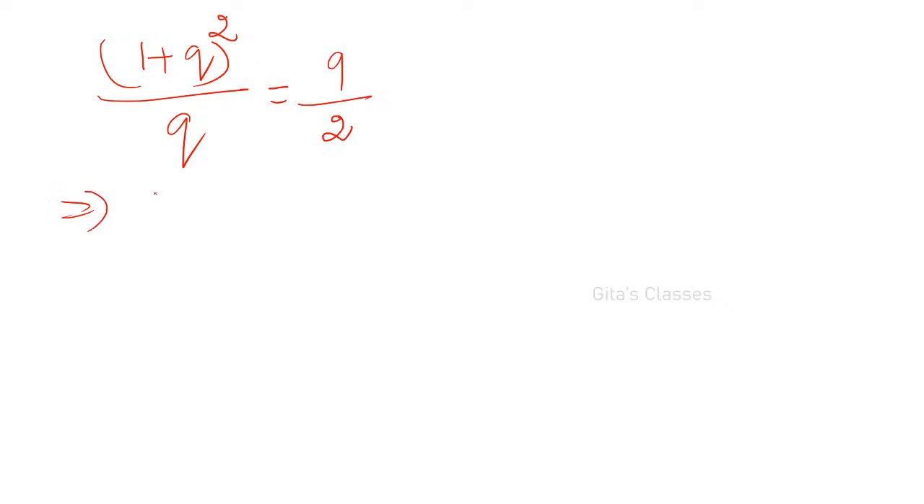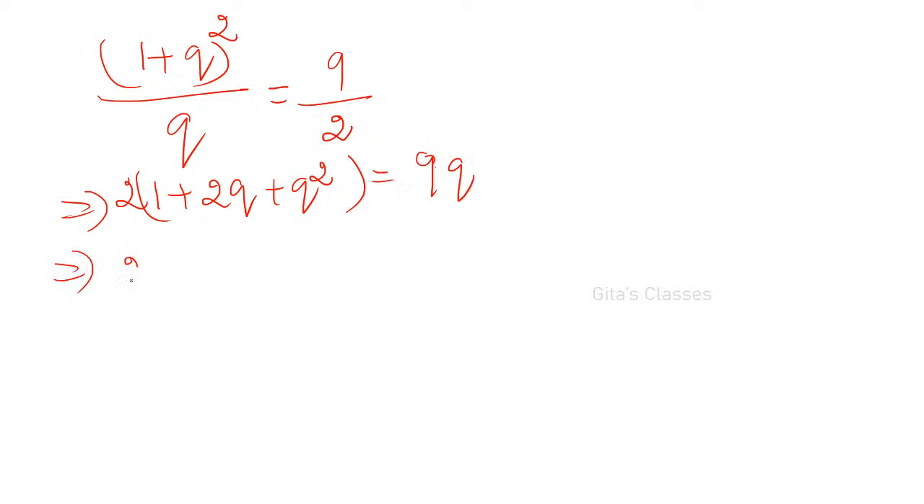Yeah, (1 plus q) the whole square divided by q is equal to how much? 9 by 2. 9 by 2 implies (1 plus 2q plus q squared) into 2 is equal to 9q. Implies 2 plus 4q plus 2q squared minus 9q is equal to 0.